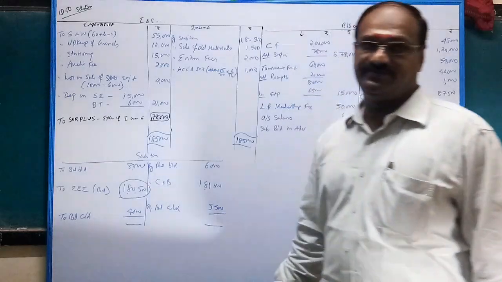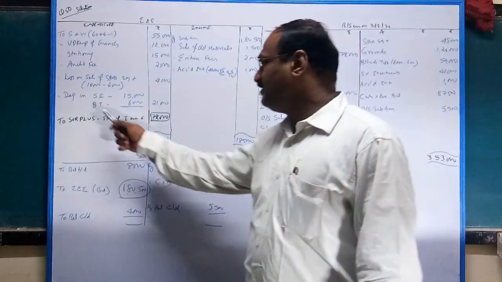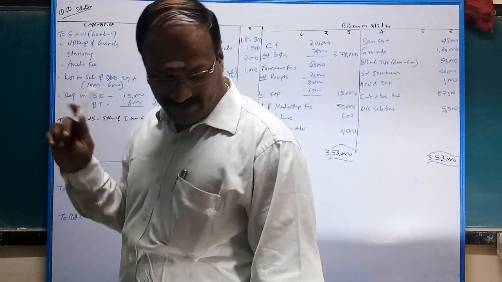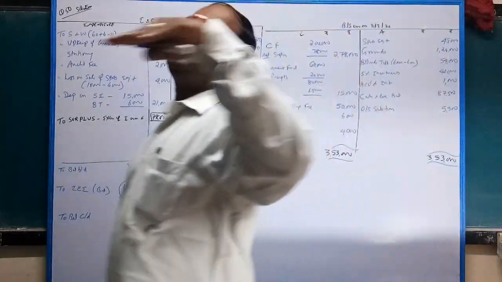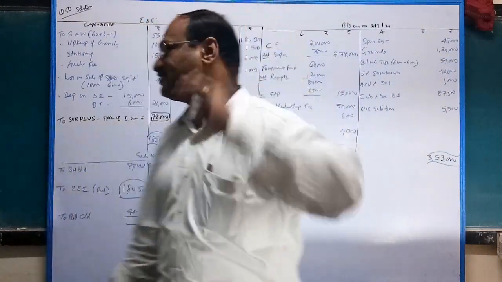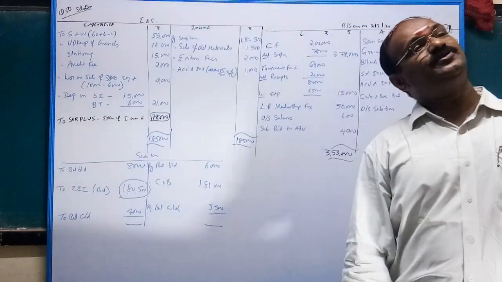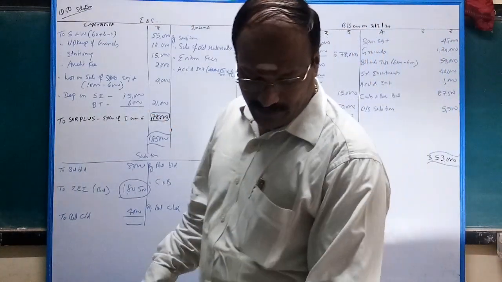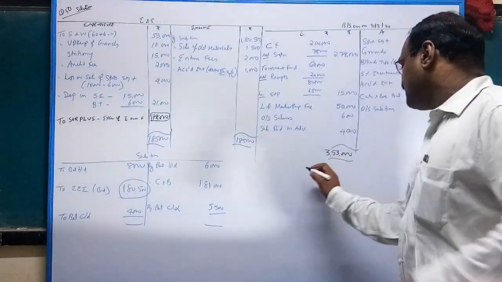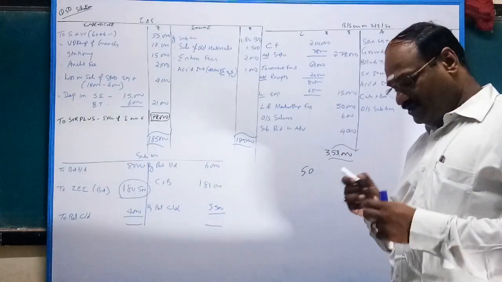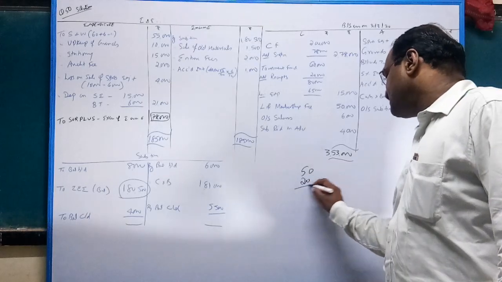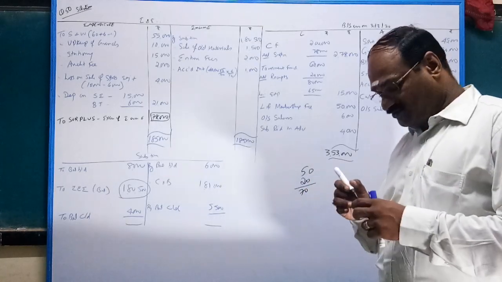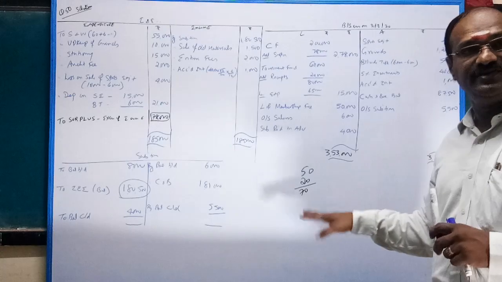What about depreciation? Listen, billiards table is given, 10% on the billiards table. In the opening balance sheet, billiards table 60,000 is given. Put 10% on 60,000, 6,000. What about sports equipment? Opening balance 50,000 given, plus additions 20,000 purchase, total 70,000 value.